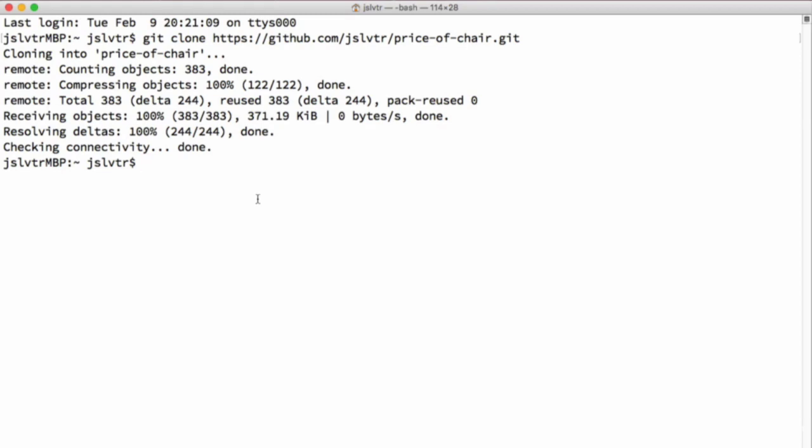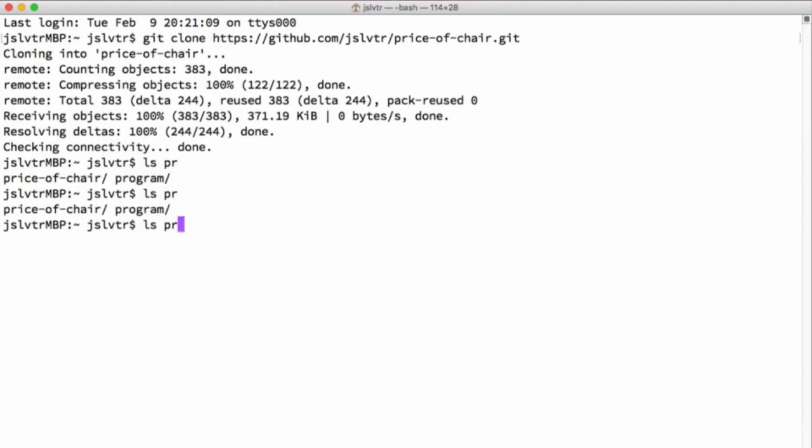One of the first commands is called ls, and this lists the structure of a folder. So for example, if I type ls and then the price of chair, which by the way I am auto-completing using the tab key, so I'm just typing PR and then pressing tab, and then that tells me there's multiple things with PR, which are 2. If I type PRI and then I press tab, it auto-completes to price of chair because it knows this is the only element with that name.